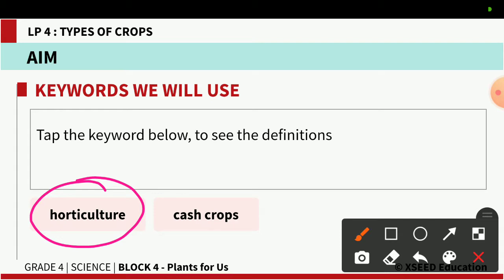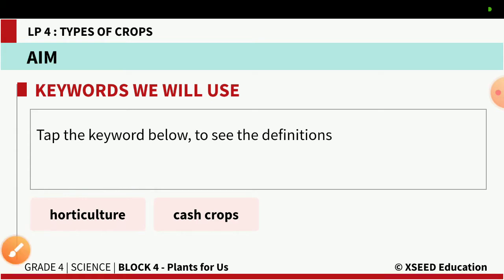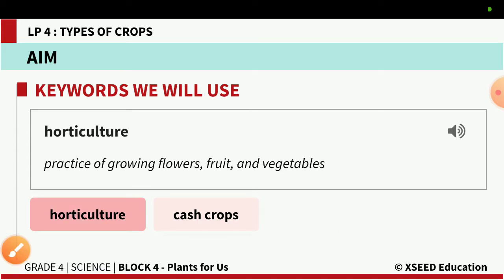Horticulture. Horticulture means the practice of growing flowers, fruits and vegetables. It is a type of farming, a practice of growing flowers, fruits and vegetables.